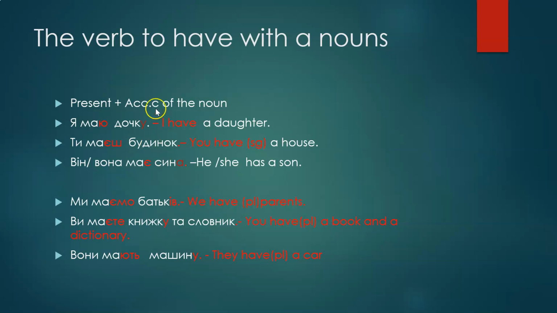So as you can see, this example with the verb to have is much more complicated because you need to do the accusative case. So the rule is masculine inanimate, no change, feminine a changes to u, and masculine animate changes to a, and plural will have ів at the end. As we can see from this example, we'll have ів. Okay, let's go back to the future.